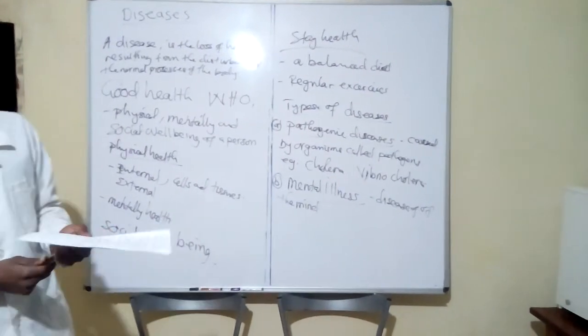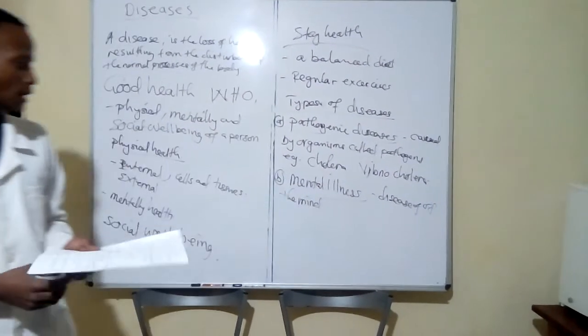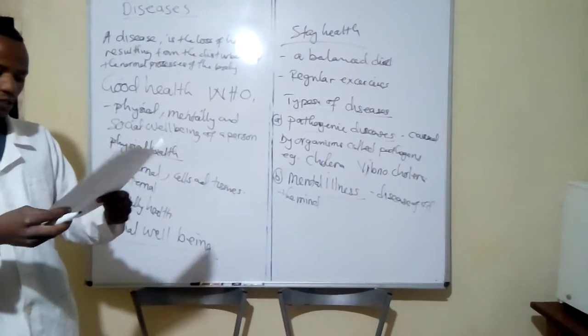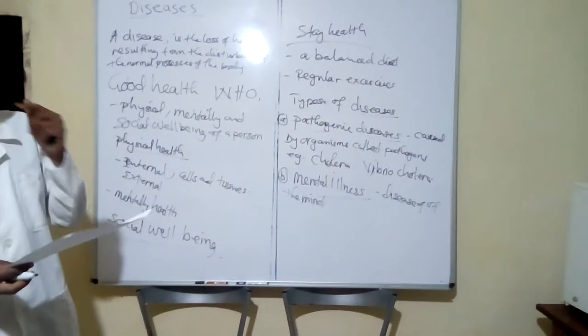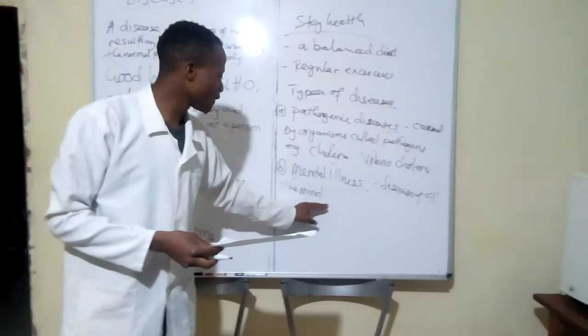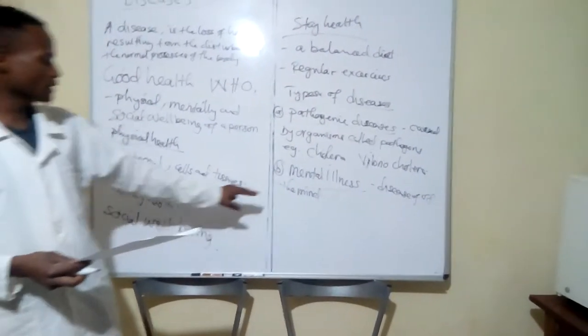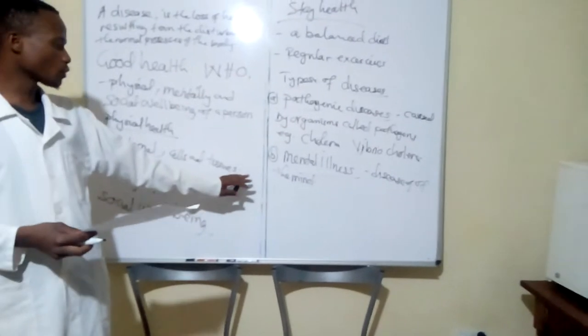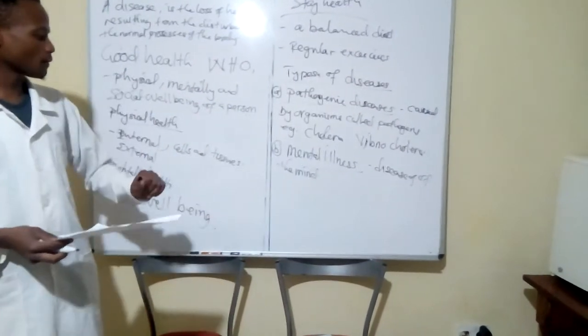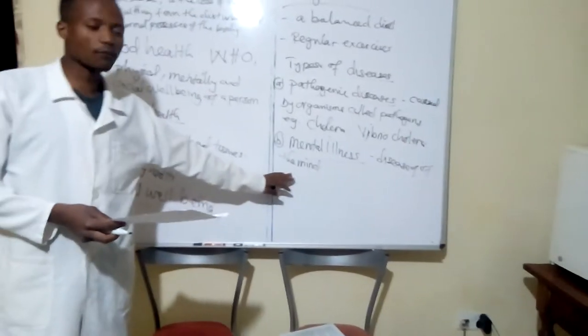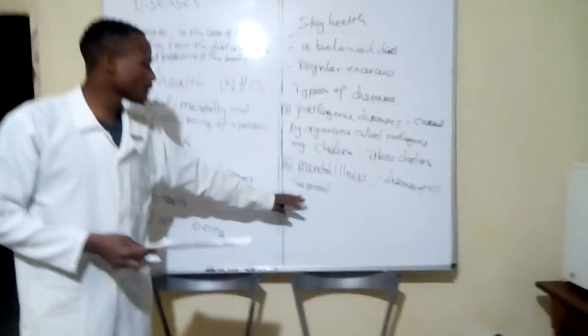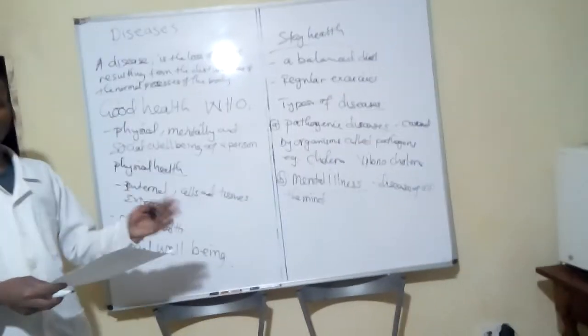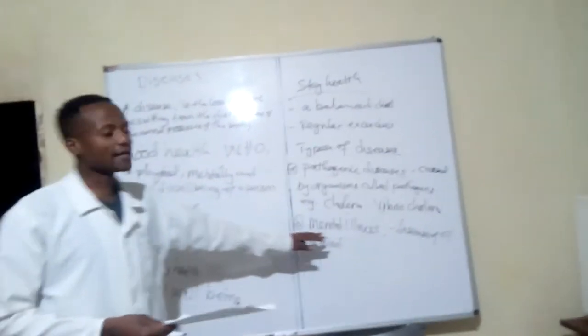The disease which comes about due to psychological problems is called mental disease. You can characterize these by emotions and behaviors that are not considered to be normal in the society. So if you have, for example, uncontrollable emotions, and some behaviors which are not considered normal in the society, then you are mentally ill.